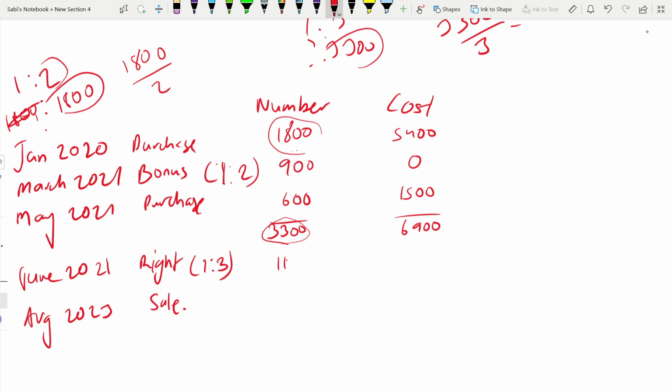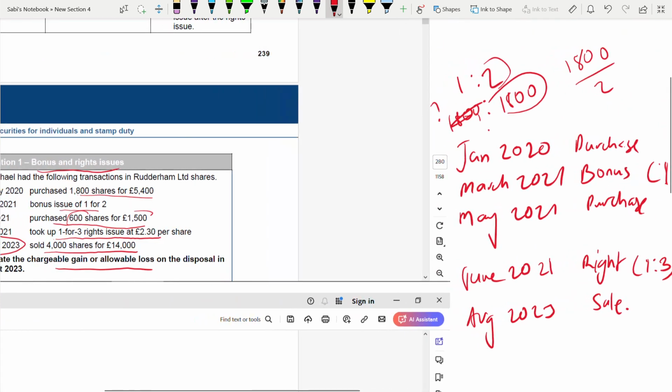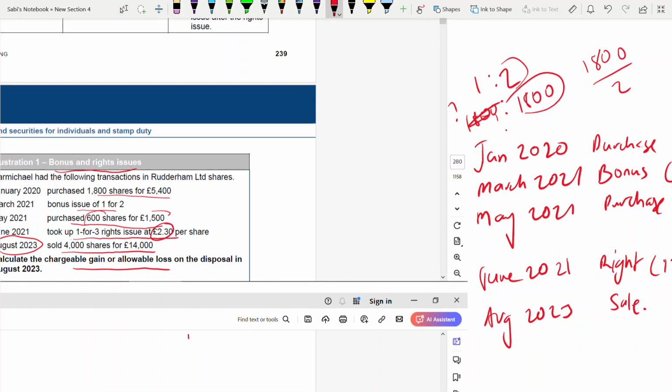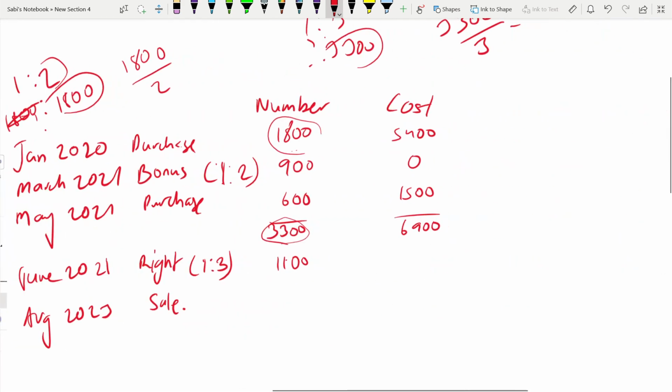So it's 1100. And remember, the right issue will have an impact on cost. It is issued at 2.30. So 1100 into 2.30. What is it? 2530. This 2530 you will add in the cost here. 2530. Now add everything before the sale takes place. 4400, 9430. So you have sold 4000 shares.